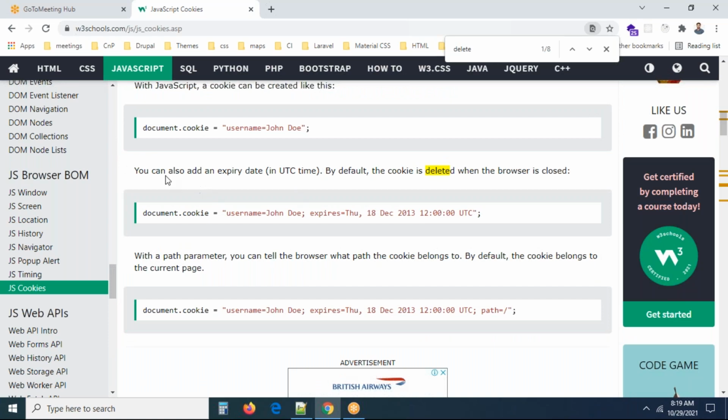Actually, what he is saying is that you can also add an expiry date. By default, the cookie is deleted. But with a parameter, you can tell the browser which page the cookie belongs to. By default, the cookie belongs to the current page. Okay. I think the path is also okay, guys.